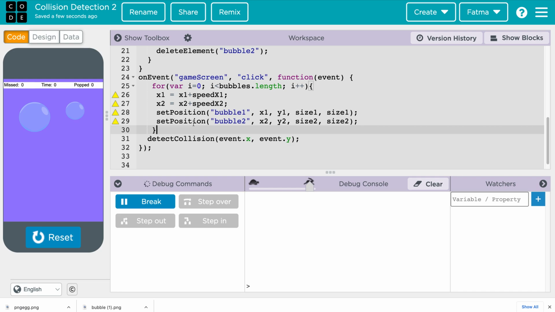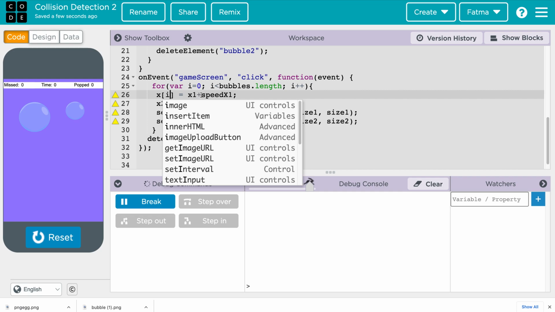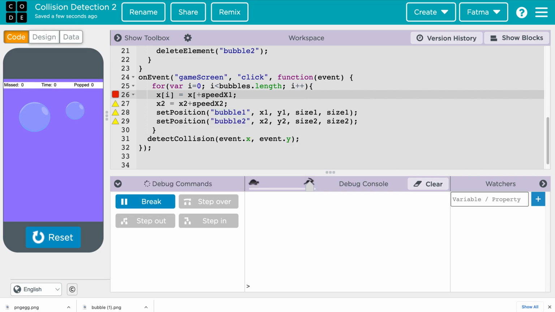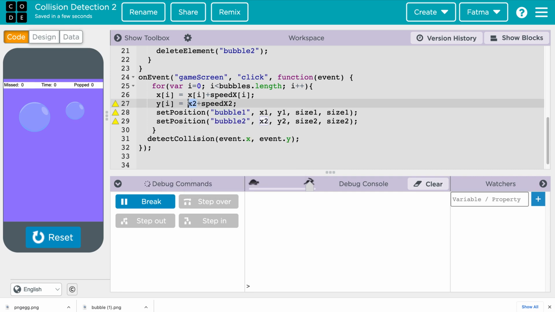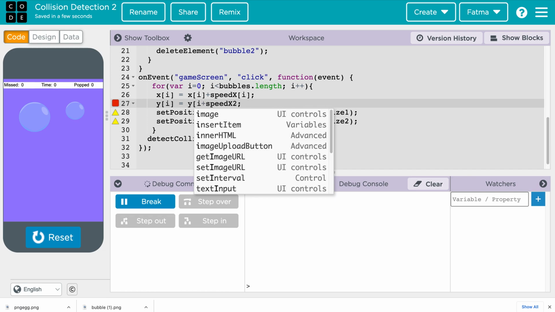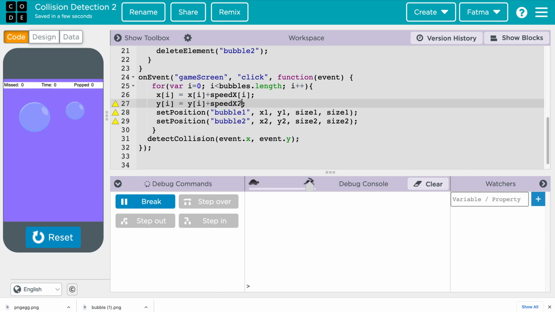So we want to put xi to be xi plus speed xi, and then yi, so move yi should be yi plus speed yi.